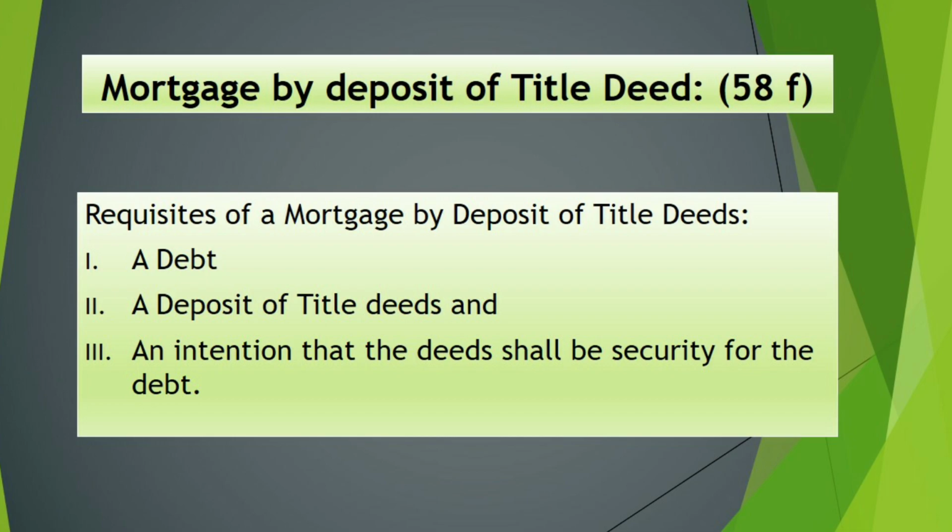Originals are required. This is the second point. And third and most important thing is intention. Intention means the mortgagor should have an intention to create security for his debt. With an intention, he is depositing. Without the intention, any mere deposition will not create a valid mortgage. Deposition of title deed with an intent to create a security creates a valid mortgage.